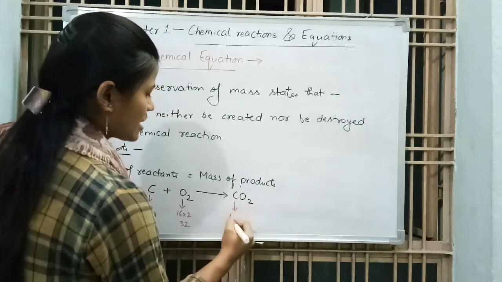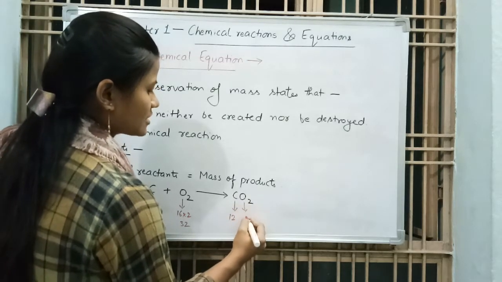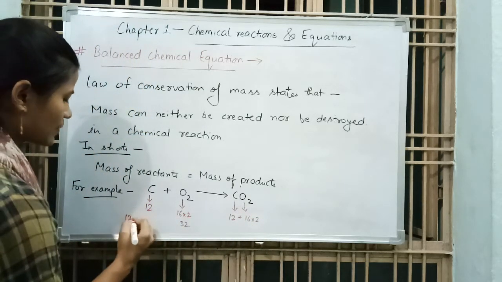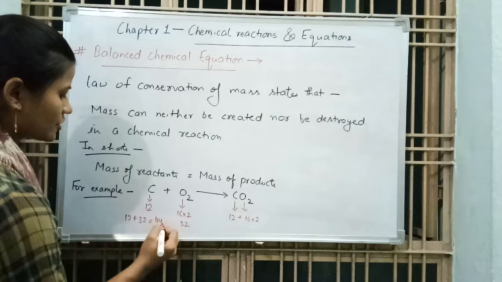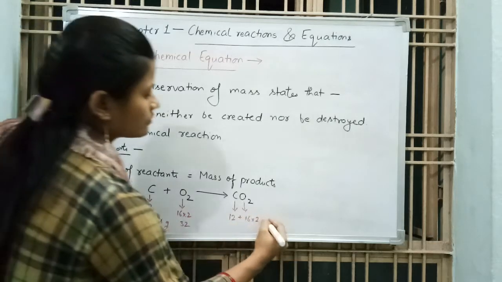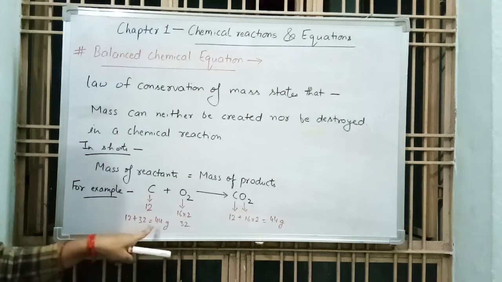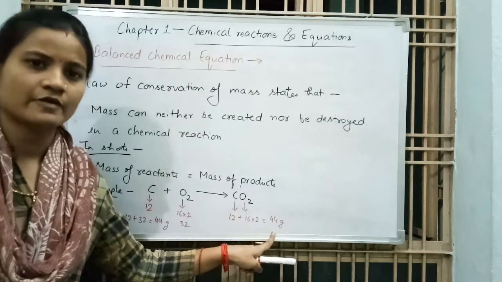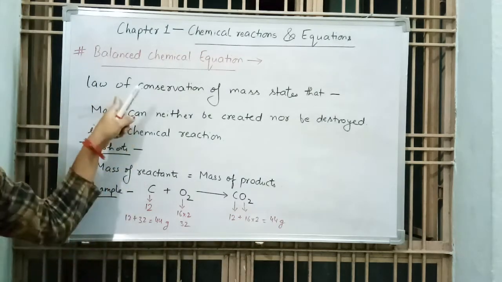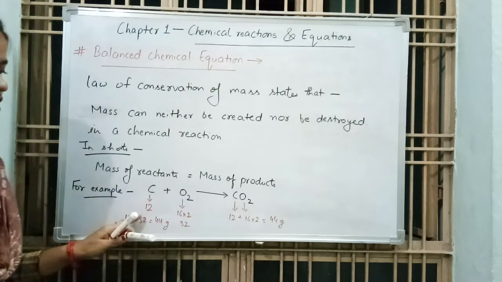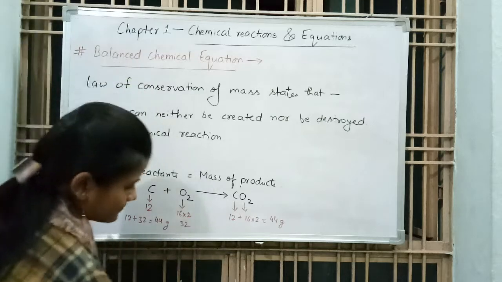Now mass of carbon is 12 and mass of oxygen is 16 into 2. So we add both of these. 12 plus 32, it gives 44 gram. Now here we also found 44 gram. So the mass of reactant is equal to the mass of product. So this follows the law of conservation of mass. And the chemical equation is balanced.